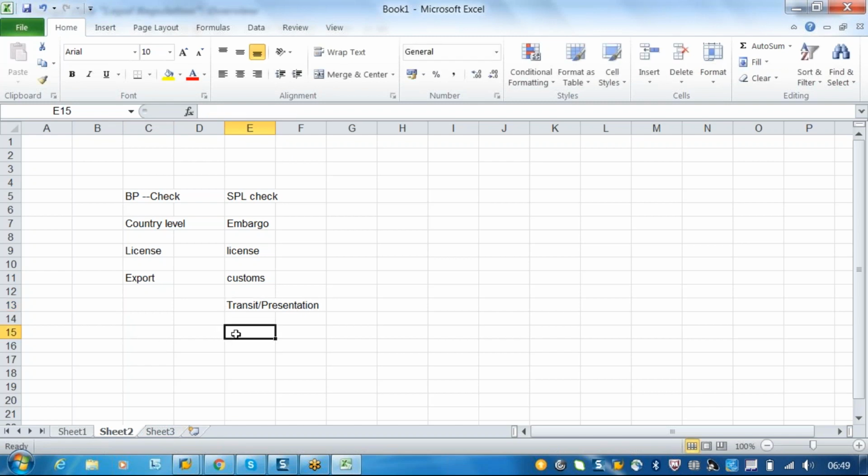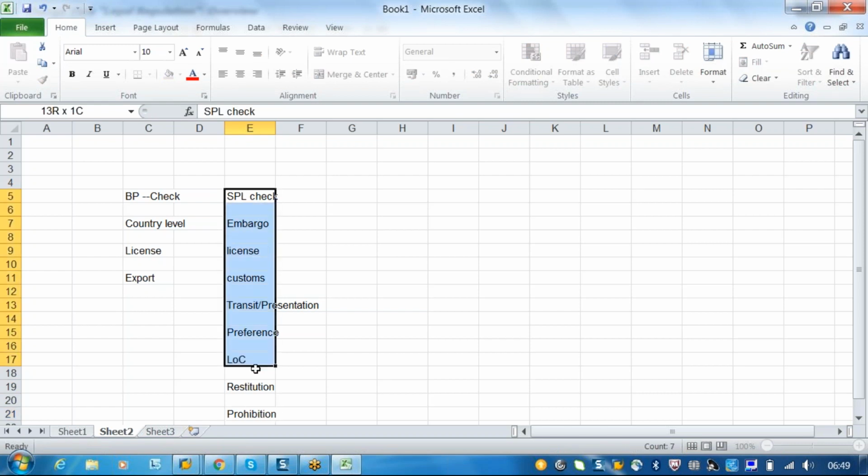In the same way, at the risk management, we will be having the provincial checks. Okay, LOC. Next is your restitution. So we have also prohibition. So these are the different checks we have to perform at each and every level.